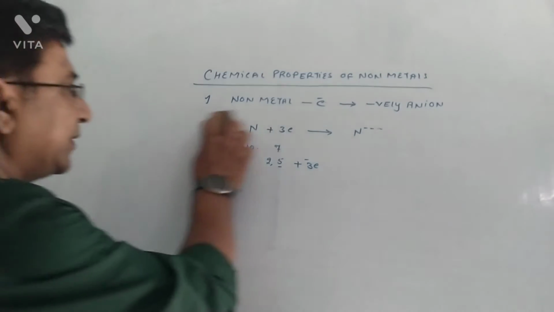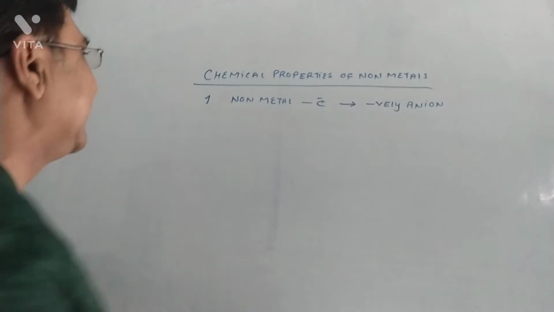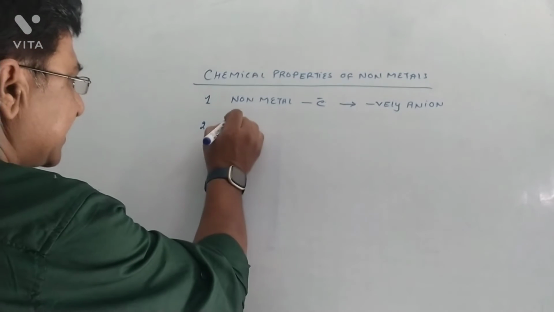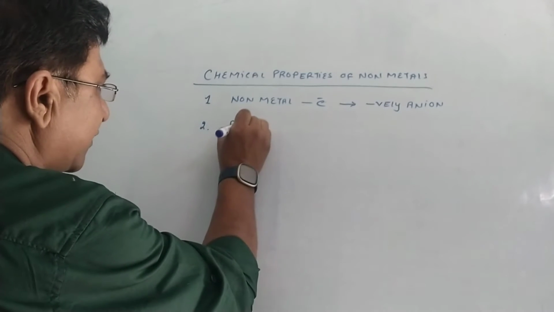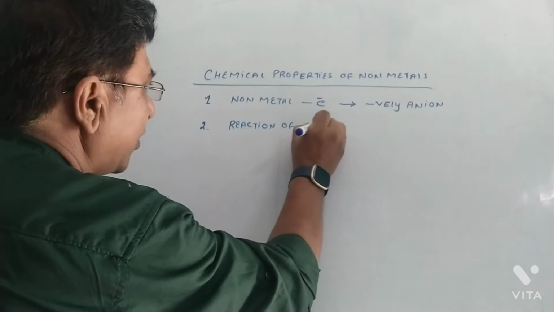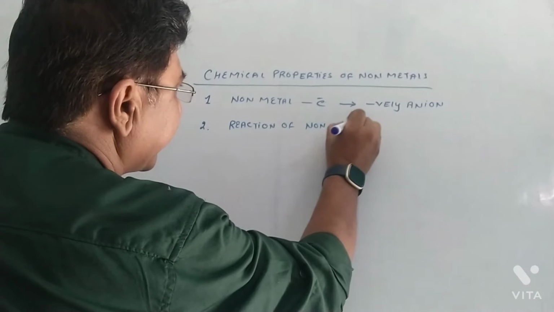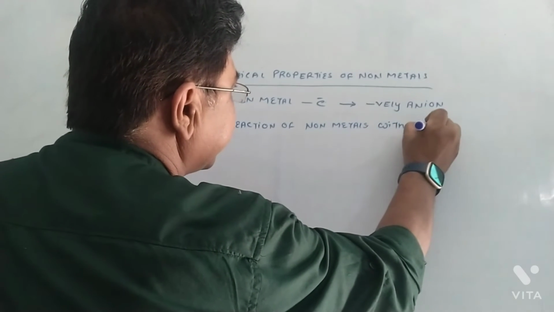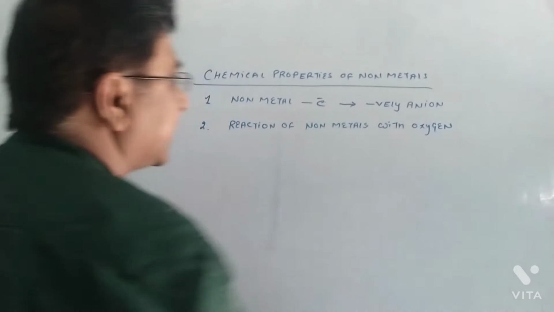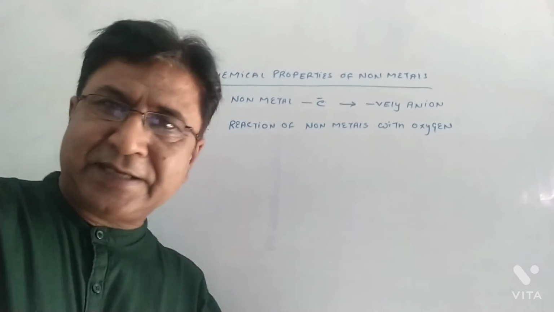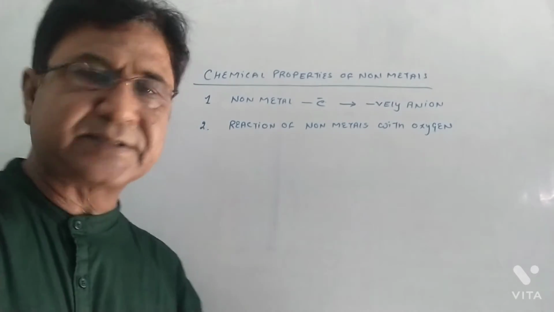The second property, like in metals we have discussed, we will discuss in non-metals also: reaction of non-metals with oxygen. Metals react with oxygen to form metal oxide.